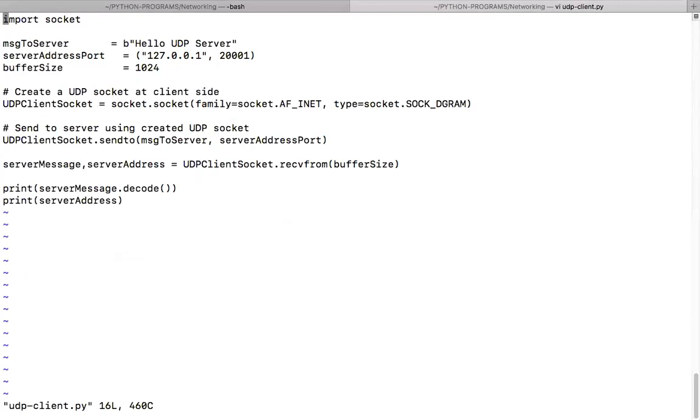Yeah, what is happening in the other tab? Quickly. We're importing and we're defining the IP address and the port number, all those.